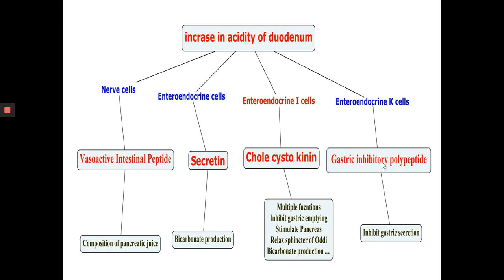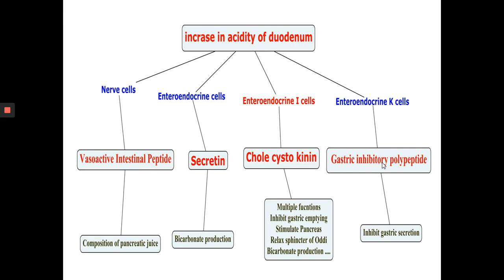Vasoactive intestinal peptide. VIP is a neuropeptide consisting of 28 amino acids and produced by the nerve cells throughout the gastrointestinal tract. Its role is poorly understood, but it is thought to regulate the composition of pancreatic juice and bile, as well as blood flow in gut tissue.